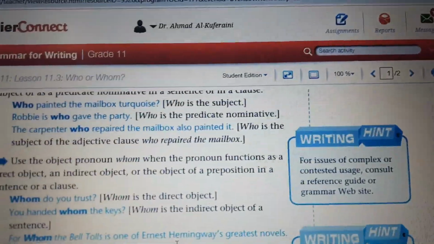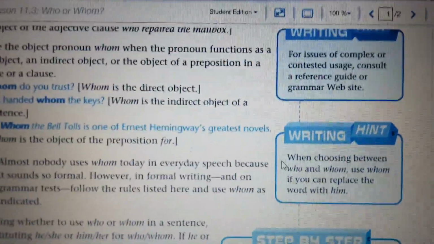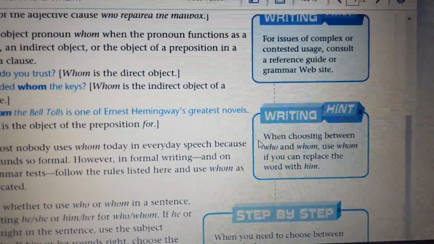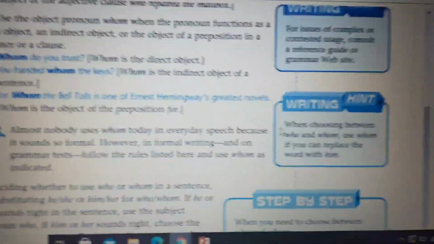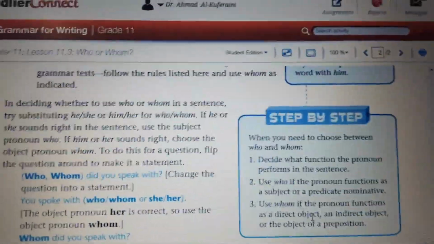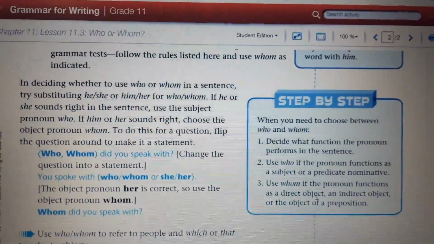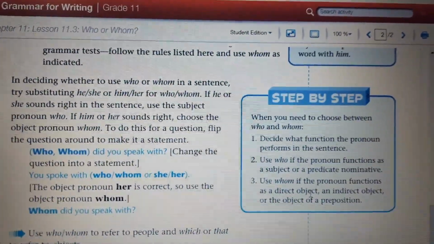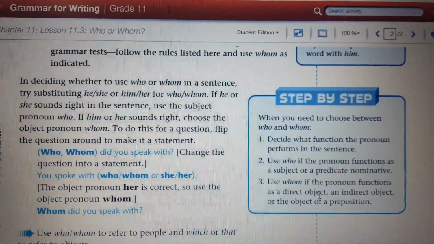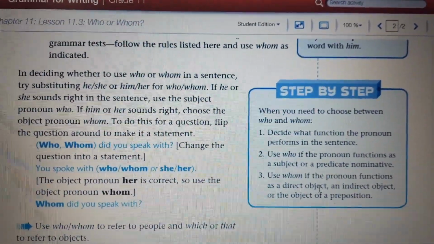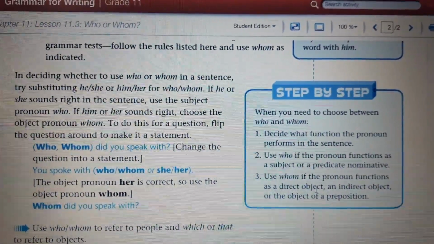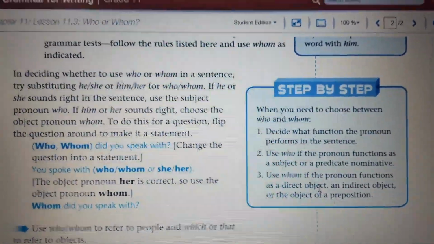This writing hint is so important. When choosing between who and whom, use whom if you can replace the word with him, or you can answer with him. Here we have the steps that we should study. When you need to choose between who and whom, decide what function the pronoun performs in the sentence. Use who if the pronoun functions as a subject or a predicate nominative. Use whom if the pronoun functions as a direct object, an indirect object, or the object of a preposition.